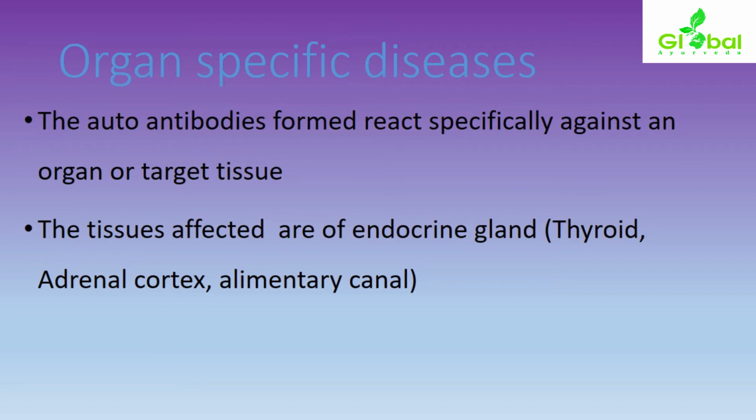The tissues affected are those of the endocrine glands, most commonly the thyroid gland, adrenal cortex, and alimentary canal. So the specific tissues covering these areas are more affected in organ specific autoimmune diseases.